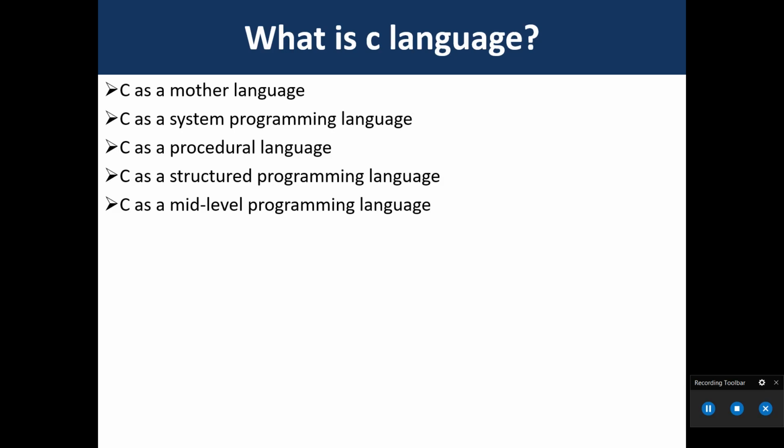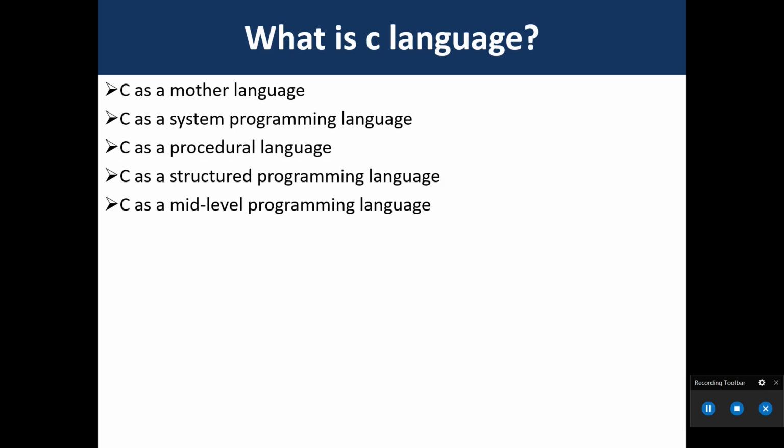C as a middle level programming language. C is considered a middle level programming language because it supports the features of both low level and high level language. C language program is converted into assembly code, supports pointer, arithmetic, but it is machine independent. That is the feature of high level.